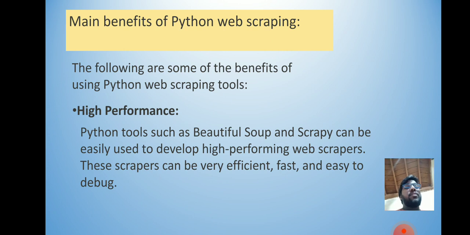Let us discuss these briefly. The first one is high performance. Python tools such as Beautiful Soup, which we discussed last, and Scrapy can be easily used to develop high performing web scrapers. These scrapers can be very efficient, fast, and easy to debug. This is about high performance, which is the main benefit of Python web scraping.